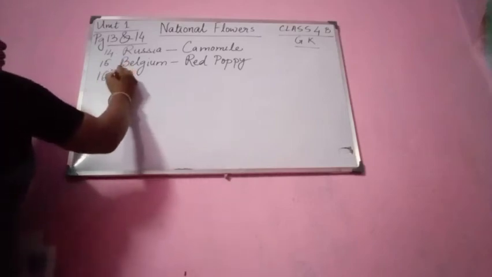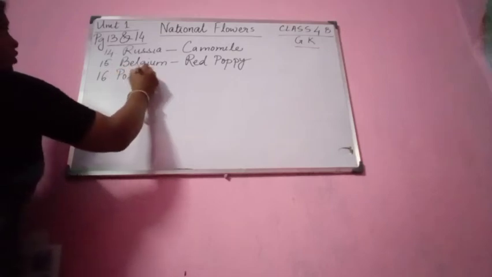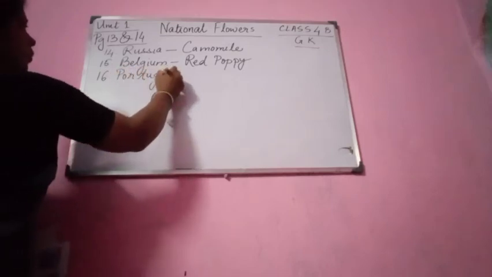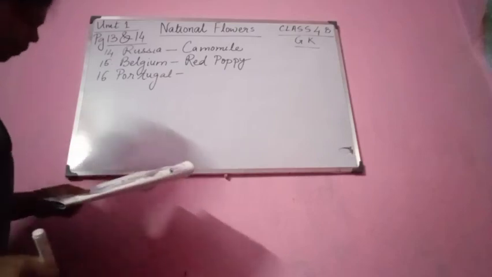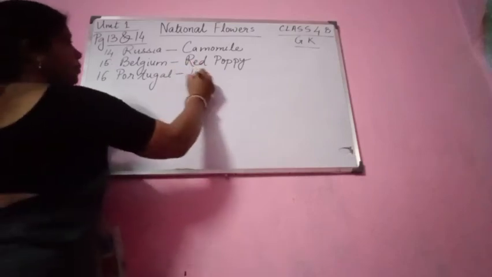Next number, what is the national flower of Portugal? The national flower of Portugal is lavender.